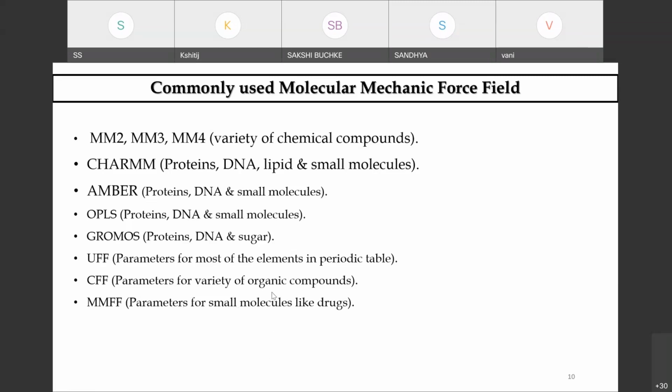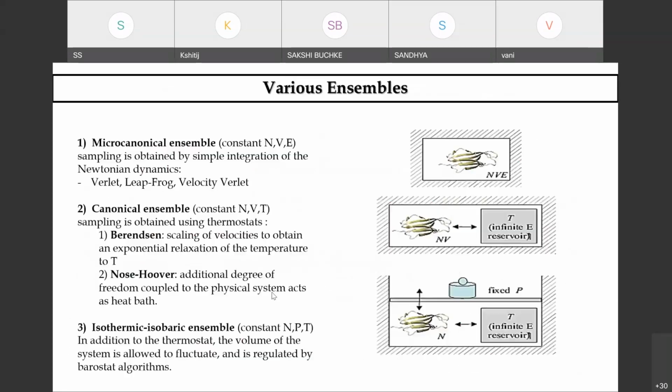So choose your force field in a way that should be systematically parameterized. That means you should be able to provide the force field which is able to derive parameters by combining your theoretical data, and also it should combine your theoretical plus experimental data in a flexible way. That is what I wanted to tell you.